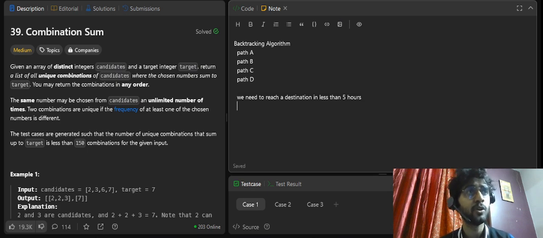So moving on to the given analogy, right? The most simple thing that comes to my mind is, hey, let me take my car and go on path A first. Point A is like a starting point. I said, hey, I am going on path A, right? I am going on path A.